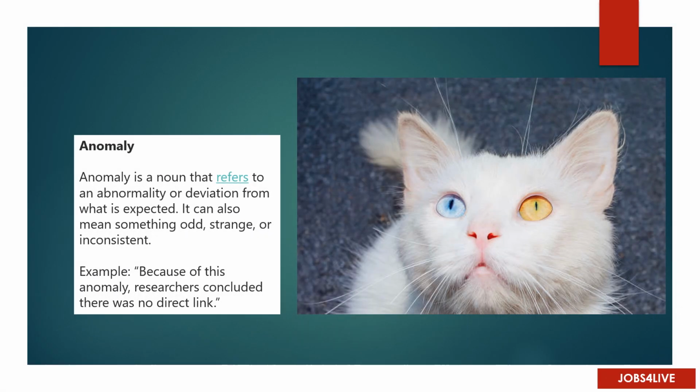Anomaly. Anomaly is a noun that refers to an abnormality or deviation from what is expected. It can also mean something odd, strange, or inconsistent. Example: because of this anomaly, researchers concluded there was no direct link.